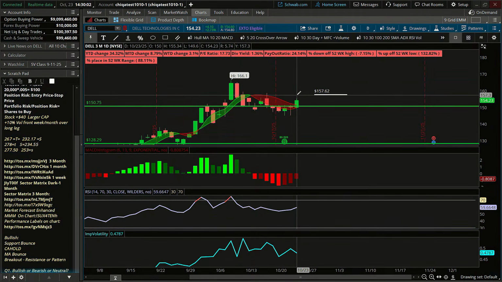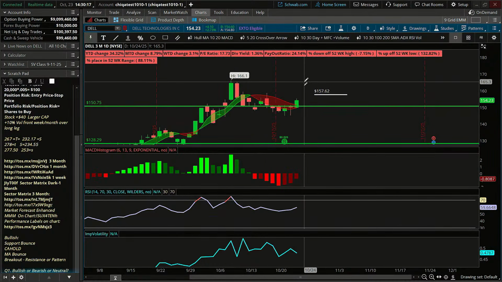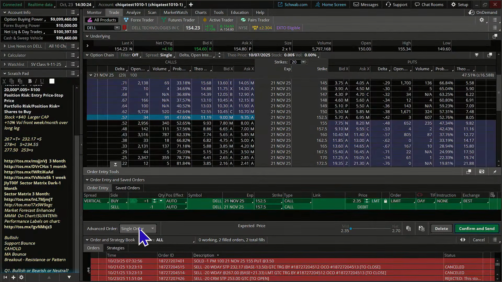And so it could be something that maybe we're just in for a few days and we get a chunk of the move and take the profits and get out. Maybe we play it up to this area and see if it continues on. If it doesn't, that's okay. Then we'll take whatever profits we generate, maybe up to some resistance up there around 166 or so. So let's go ahead and put this trade in.